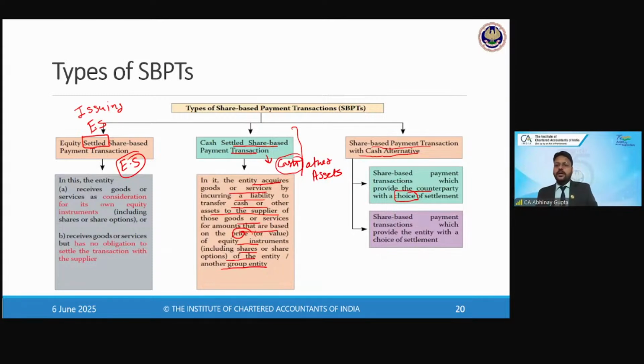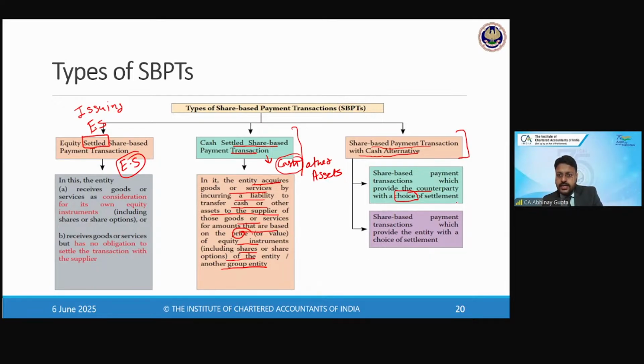So they have the choice because they have not yet decided which choice they are going to make. Hence, the company is under obligation to either pay cash if they choose cash, or to issue equity shares if they choose equity shares. But today, the company doesn't know which choice they will make eventually. Hence, these transactions carry some uncertainty in the form of the mode of settlement, right? So that's why they are regarded as share-based payment transactions with the cash alternative, right?